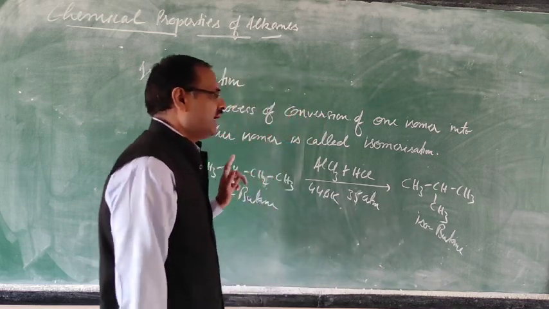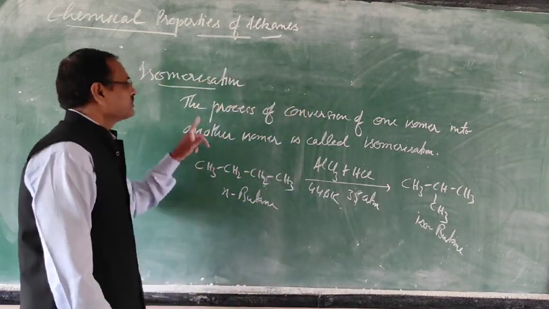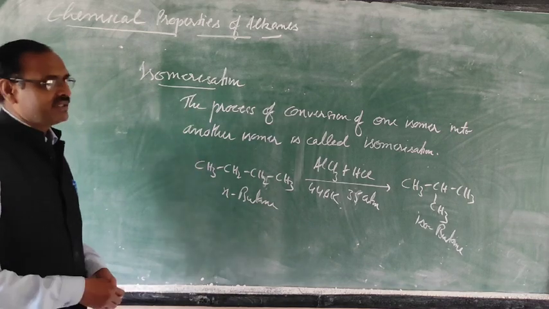As you know, both are structural isomers. That's why this process is called isomerization.